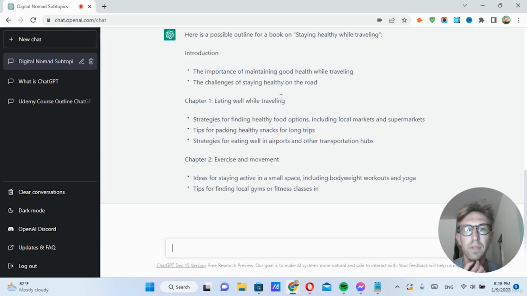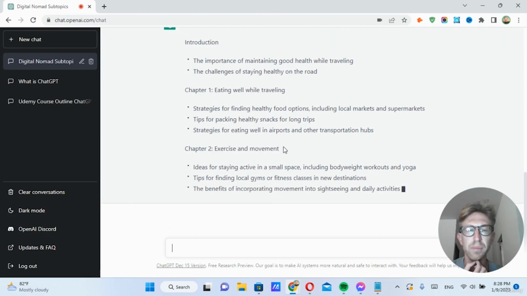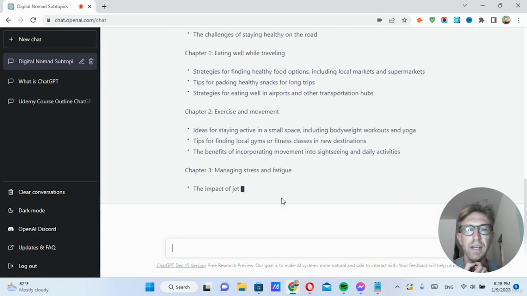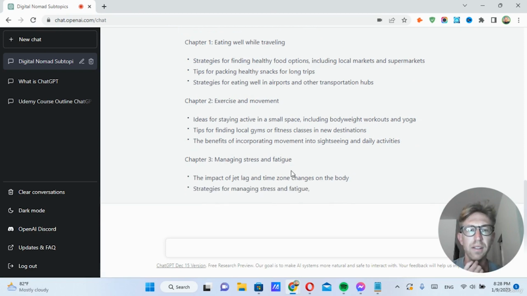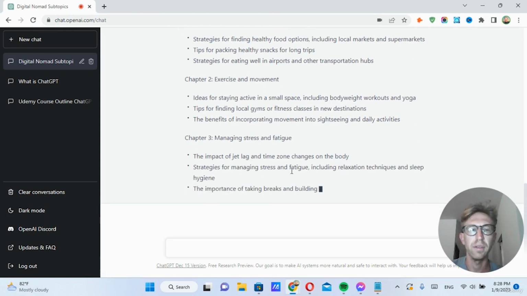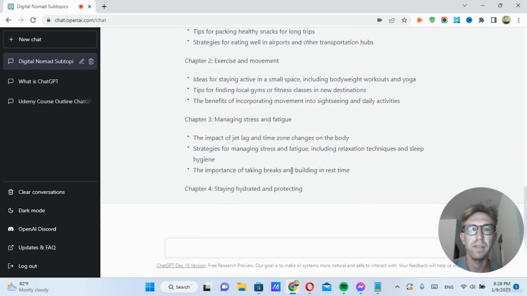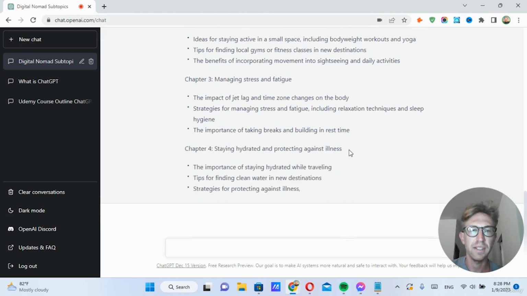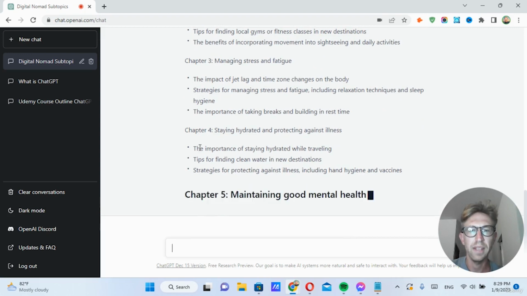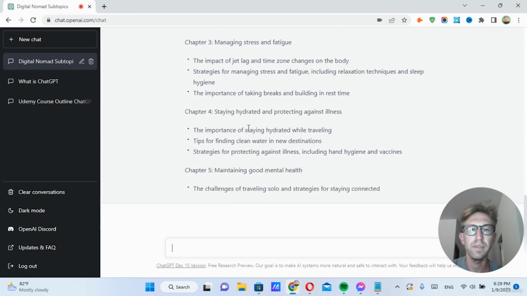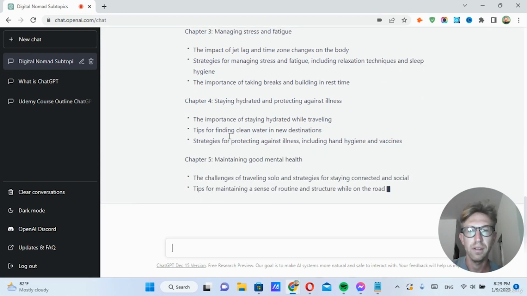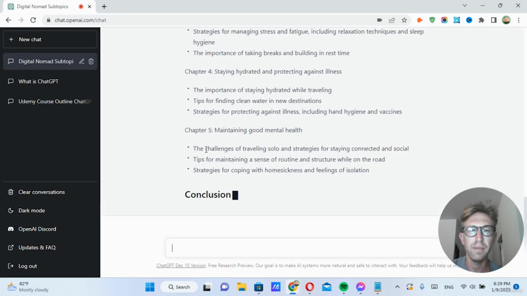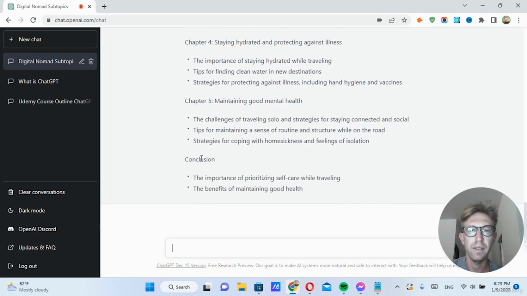So we've got eating while traveling, exercise and movement, managing stress and fatigue. These are all important aspects of traveling and staying healthy. Chapter 4, staying hydrated and protecting against illness. And then they've got each of the chapters right here, each section. So number 5, maintaining good mental health, and then the conclusion.